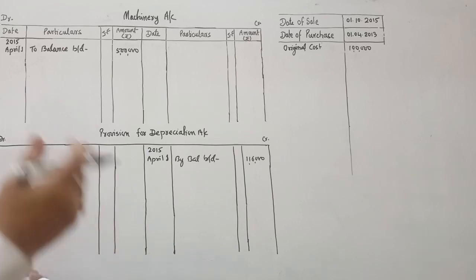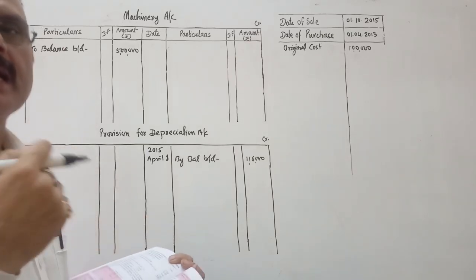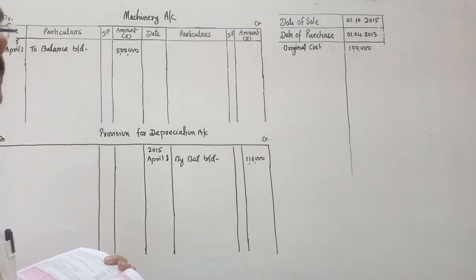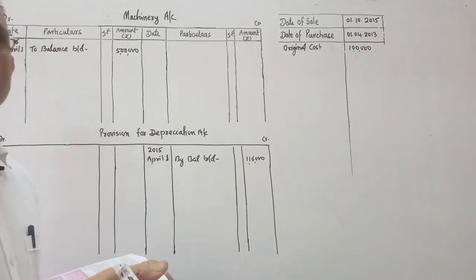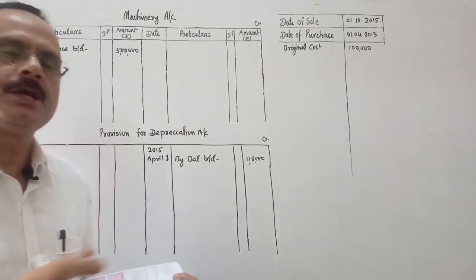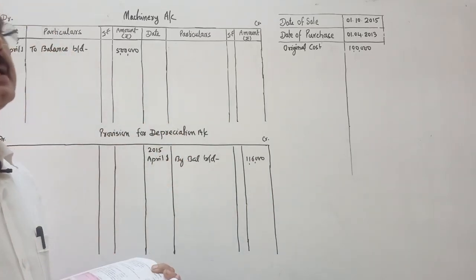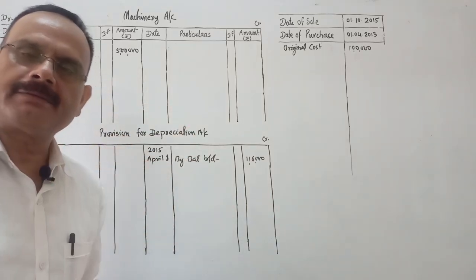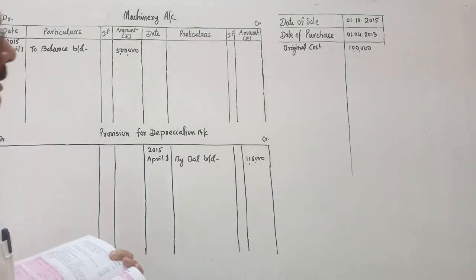Why credit side? Because provision for depreciation is a liability and all liabilities have a credit balance. All assets have a debit balance, all liabilities have a credit balance, all expenses have a debit balance, all incomes and gains have a credit balance.